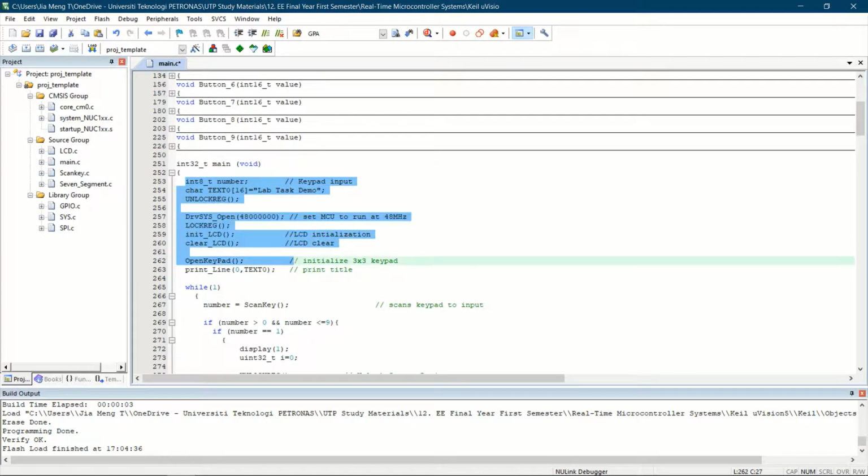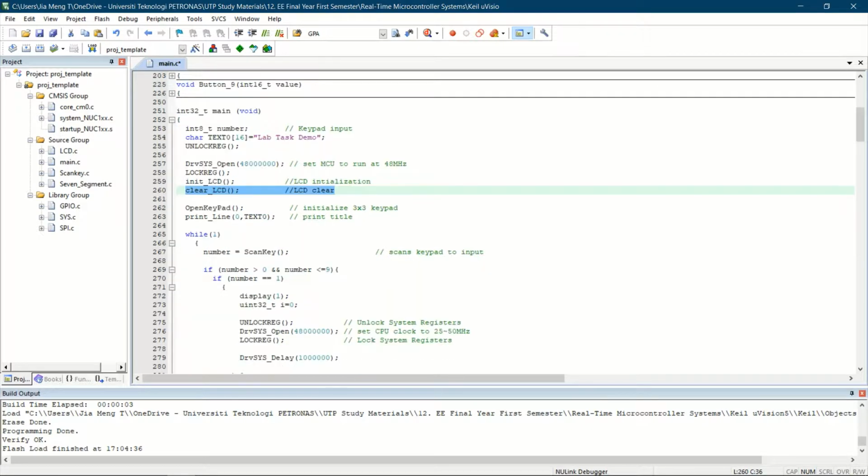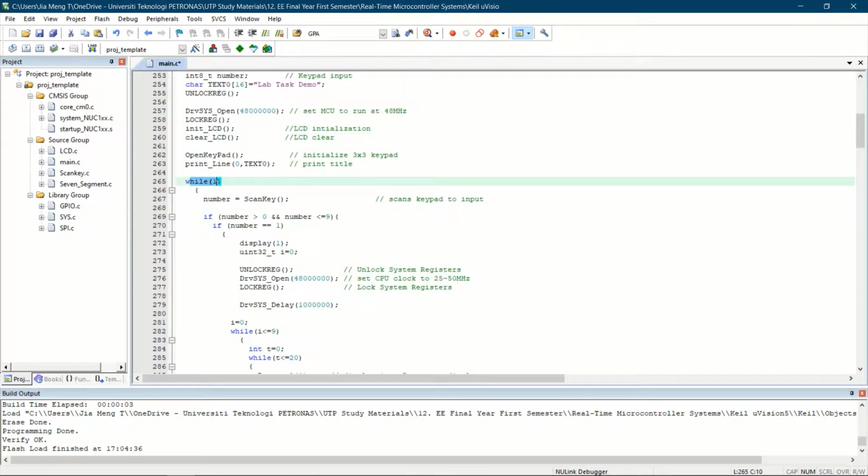This is the main part of the code, and as you can see here, this is where you initialize the keypad input. Whatever number or input you pressed on the keypad, it will save to number. This is just to display lab task demo on the LCD screen, and this is where you print it. This is the initialization of the keypad itself, initialization of the LCD, and this is to clear up the LCD. So this is where everything starts.